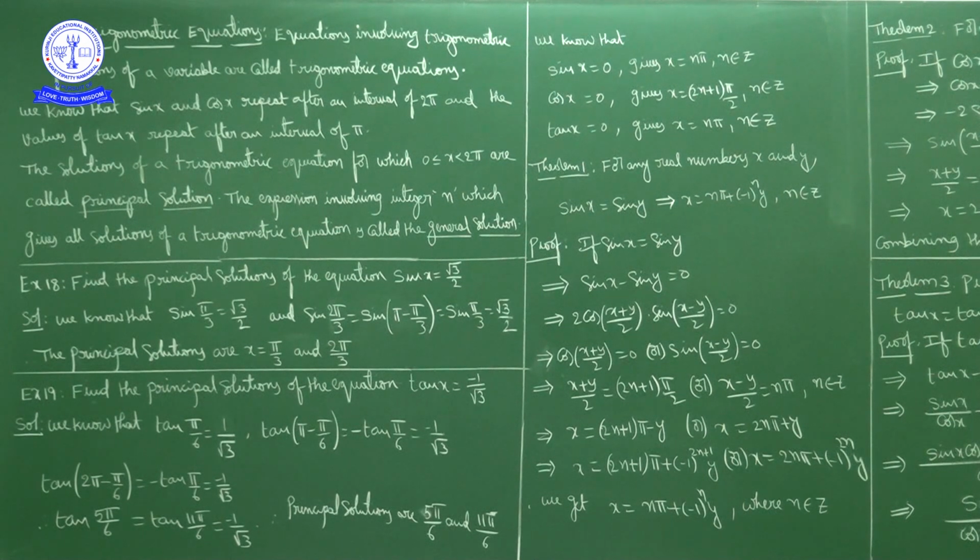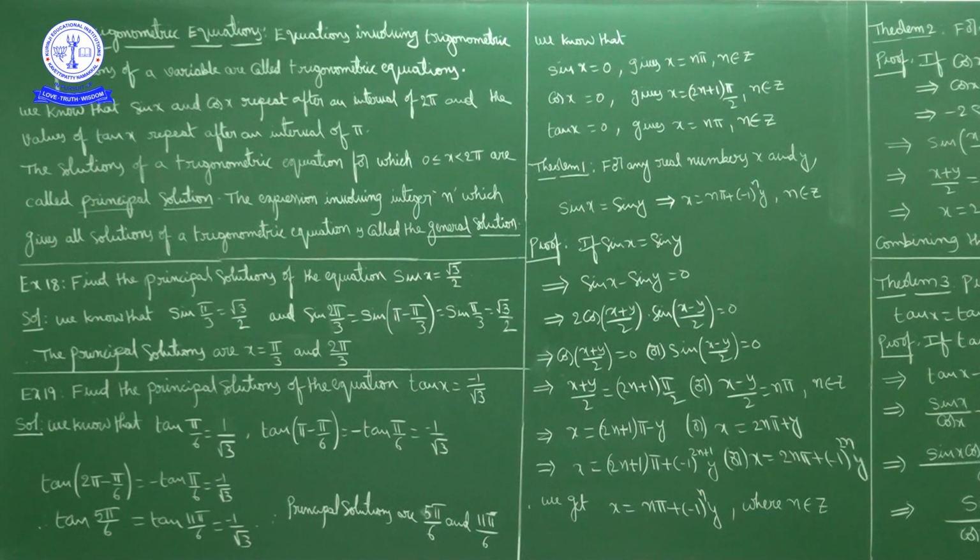In the first quadrant, what do we know? Sin 0 is 0, sin pi by 6 is 1 by 2, sin pi by 4 is 1 by root 2, sin pi by 3 is root 3 by 2. So, sin pi by 3 value is root 3 by 2, no? So x equal to pi by 3 is one of the solutions of sin x is equal to root 3 by 2. But this is one of the solutions, it is not the only solution.